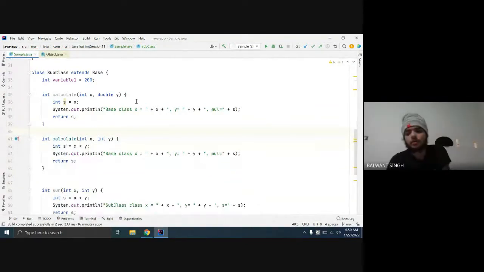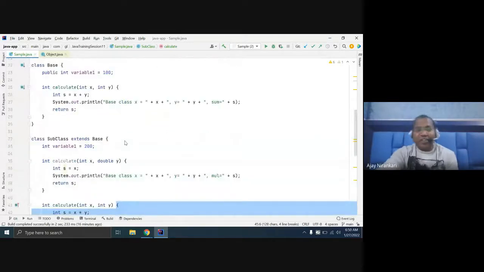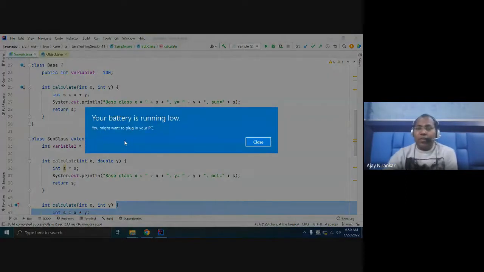So overriding can only be done in inheritance. We can't do it in the same class. Correct. In the same class, it will say duplicate method. So this is the major difference. One second, my battery is low.